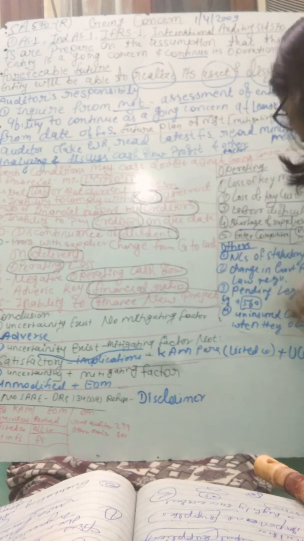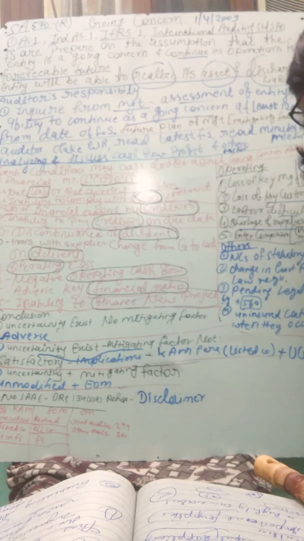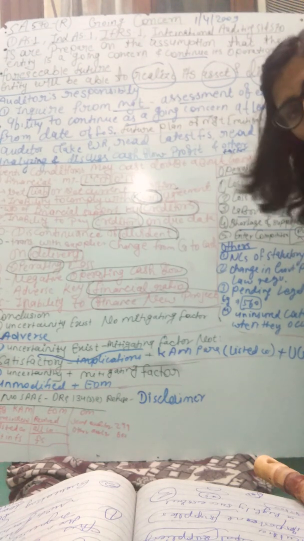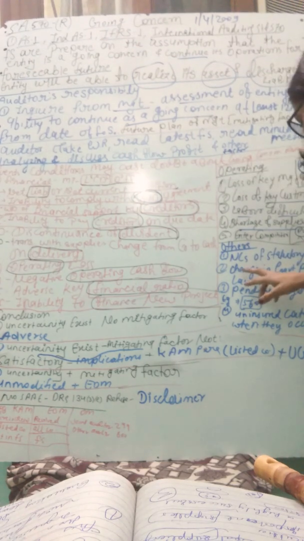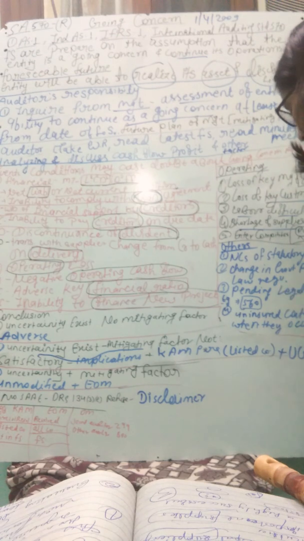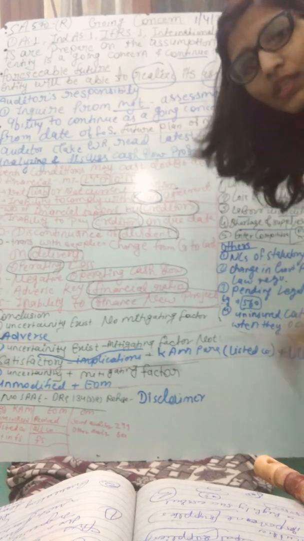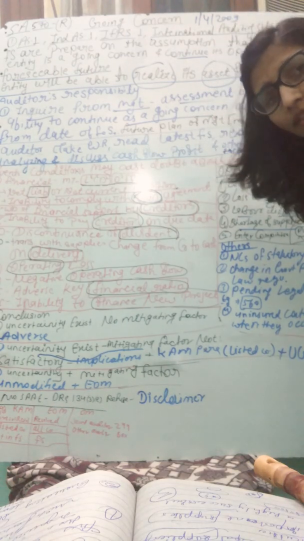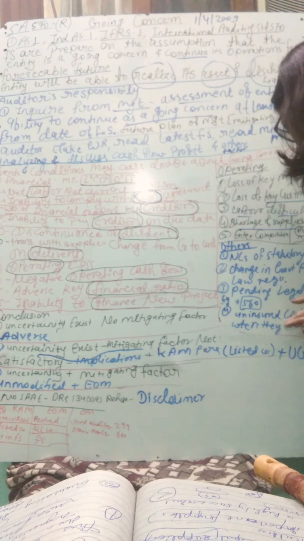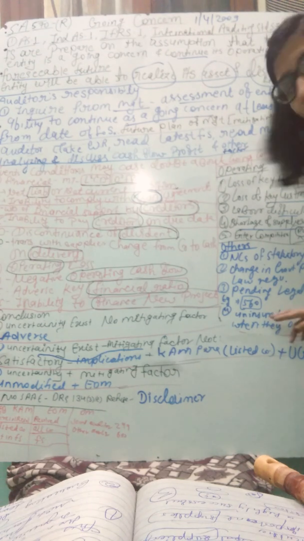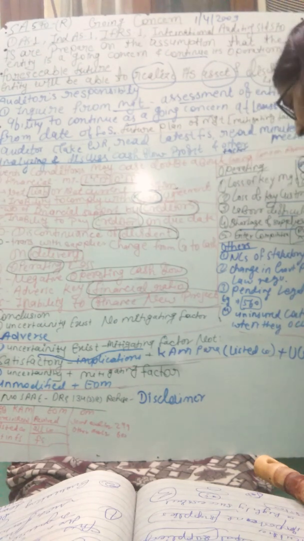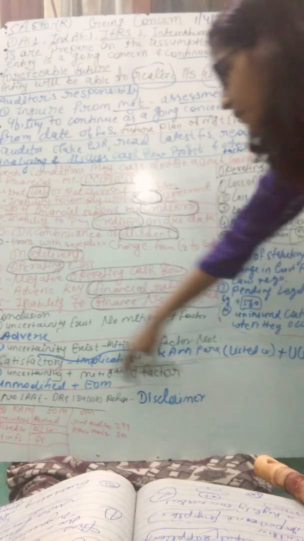Other events are non-compliance with statutory and regulatory requirements, laws, then changes in government policies, laws and regulations, and pending legal proceedings. If there are pending legal proceedings, this is a subsequent event, so I refer to SA 560 here. Then an uninsured catastrophe or uninsured disaster may occur, and our going concern will be in danger.